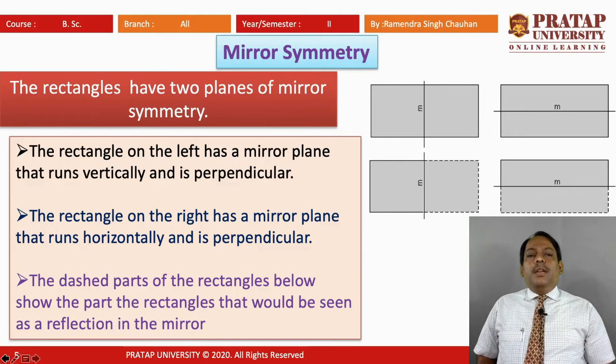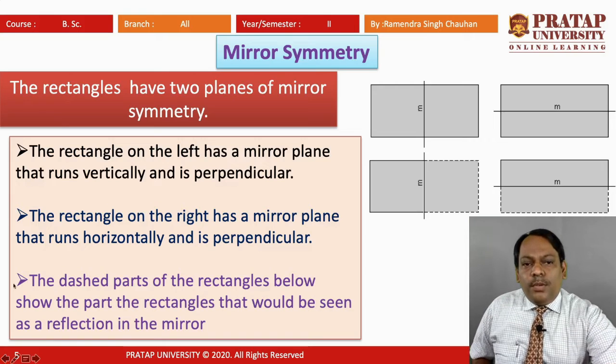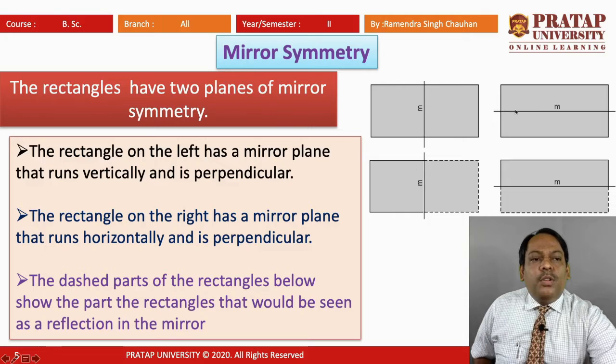Now we will consider some other examples. Here we are taking a rectangle and we will consider mirror symmetry in the rectangle. Here we can consider two mirror planes. The symbol of a mirror plane is M, as we talked about earlier. In this diagram, we are considering a rectangle and we have shown one mirror plane along the vertical and the other one along the horizontal.